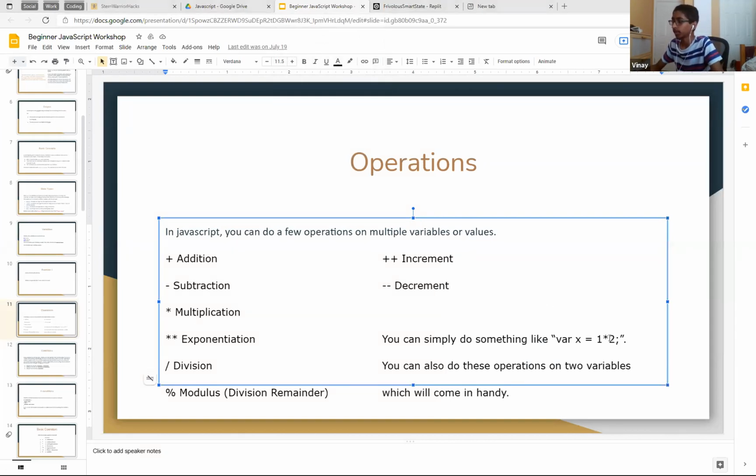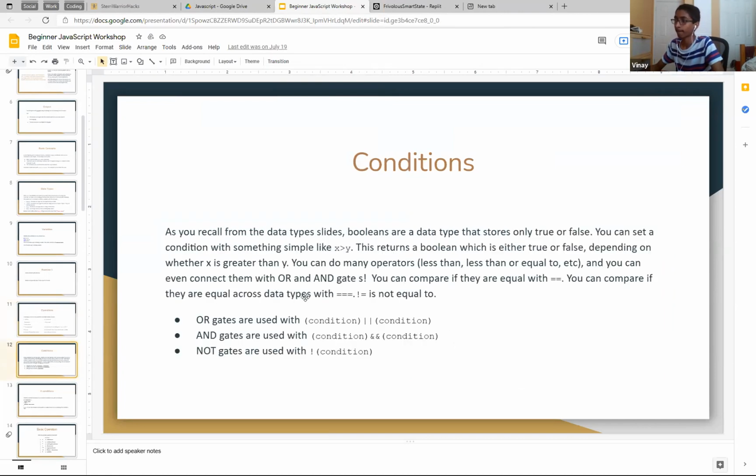So you can just do var. You can declare it like this. And conditions: booleans are a data type that only stores true or false. You can set a condition with something like x is more than y. This returns a boolean which is either true or false, depending on whether x is greater than y.